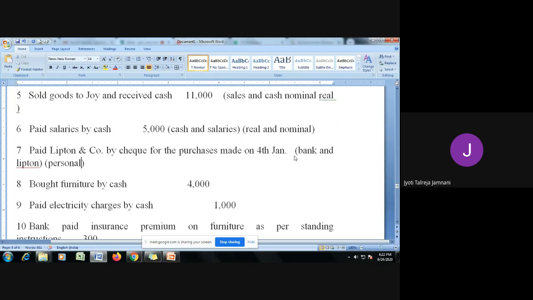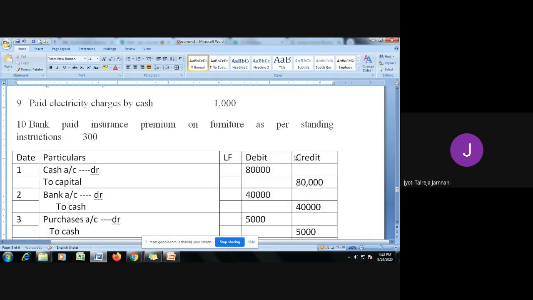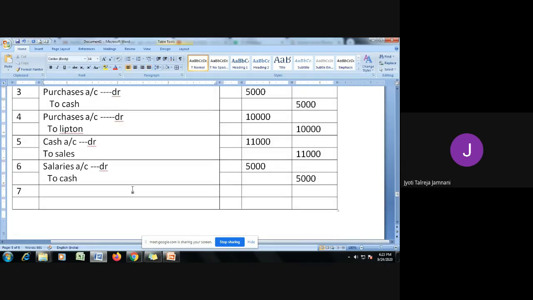So debit the receiver. Lipton is the receiver, so we need to debit it. Credit the giver. Who is giving the money? Bank is giving, because we are paying through check. So bank should be credited. So Lipton's account debit to bank will be the entry. And how much was the amount?